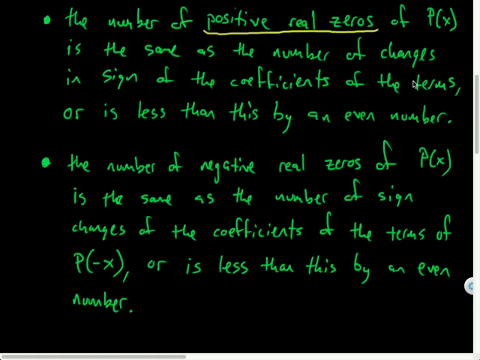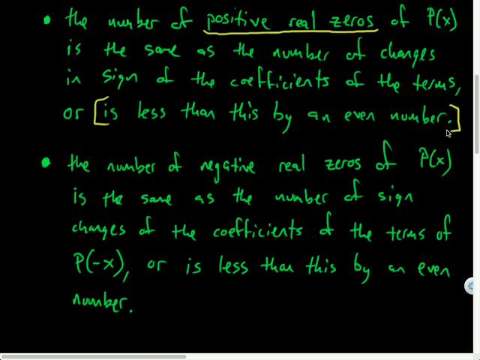So if our terms are going like positive, negative, negative, positive, I count the number of changes in sign, not the number of negatives or positives, and that will be the same as the number of positive real zeros. And then he has this other stipulation. He says, or is less than this by an even number.